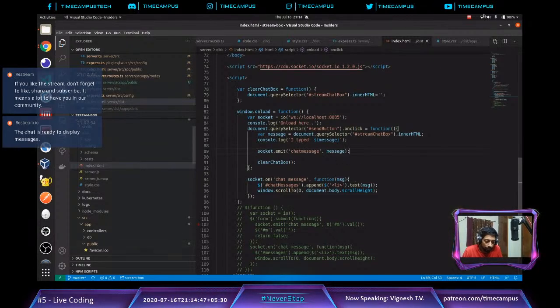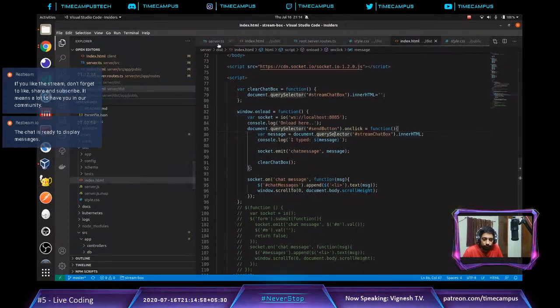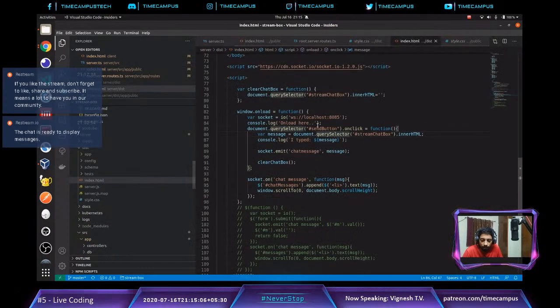So this is what I have, and let me quickly open the server and see if we are set there. So I am closing this. Yes. So we are trying to listen to chat message in the server, so let's use the same thing in the client as well. We are using the socket.io library to establish a WebSocket connection so that we can send and receive messages via WebSocket.